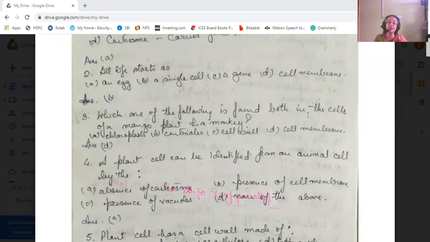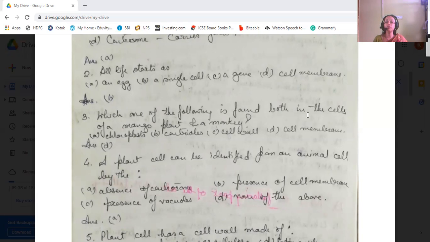Then a plant cell can be identified from an animal cell by the absence of centrosome, presence of cell membrane, presence of vacuoles, or none of the above. The first one is correct, because a plant cell does not have a centrosome with the centrioles. It is a characteristic feature of an animal cell.